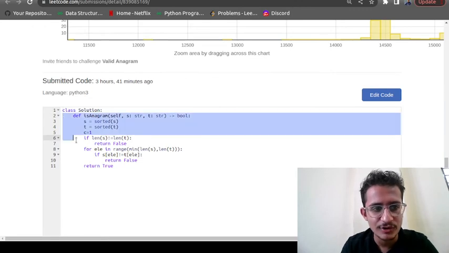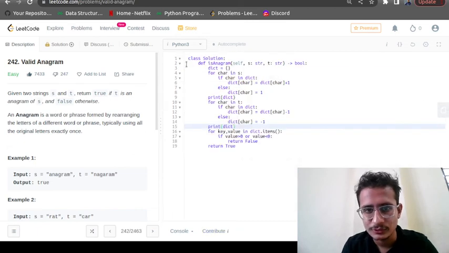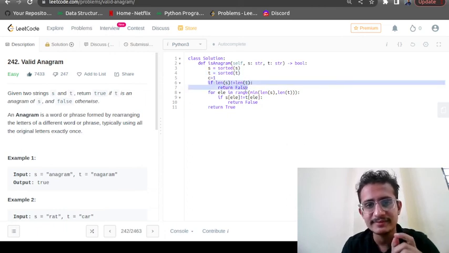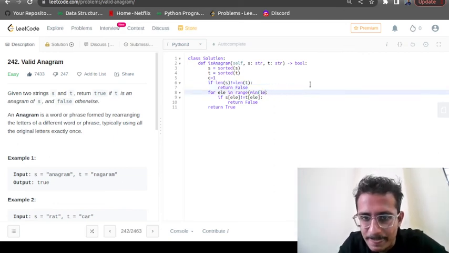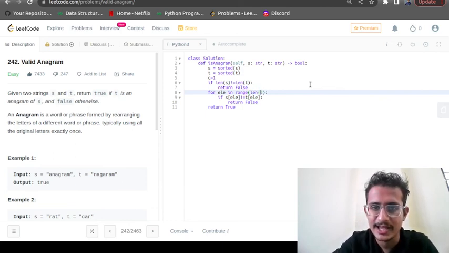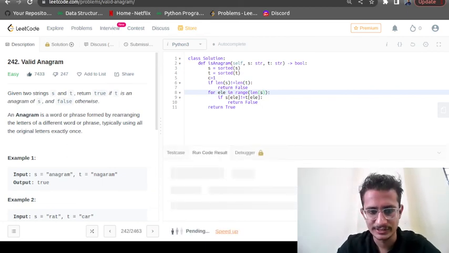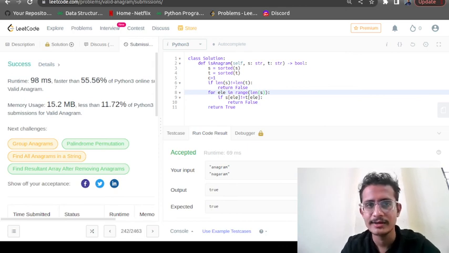I will show you the code for this also. Let us try to run the code. I have already written the code. I have sorted both the strings. Then I have said that if lengths are not equal, you just return false. Otherwise, we have traversed the entire length and checked if the elements are equal or not. As you can see, the code is working absolutely fine. So this is one of the approaches to solve the problem.